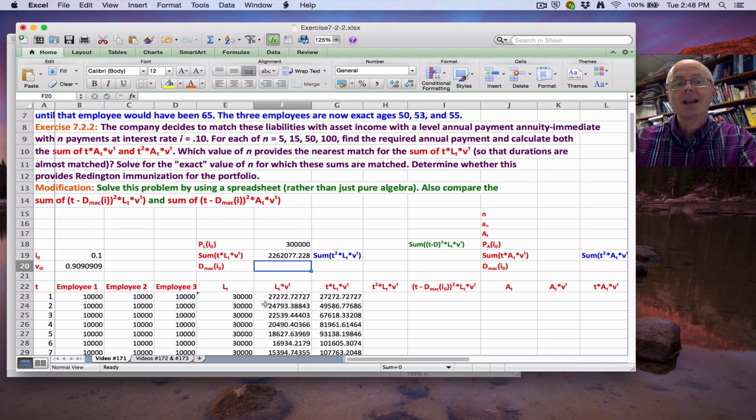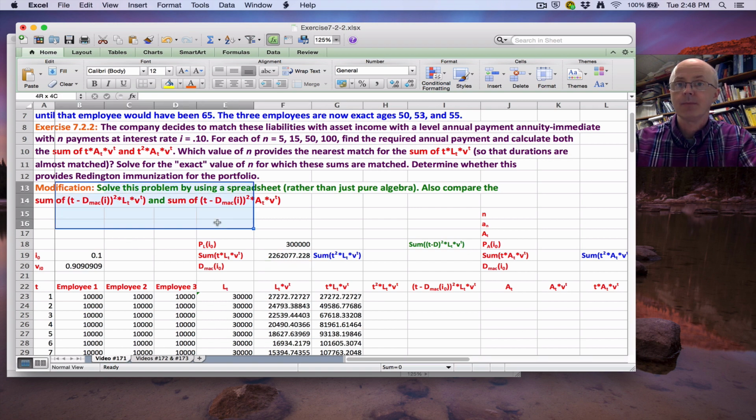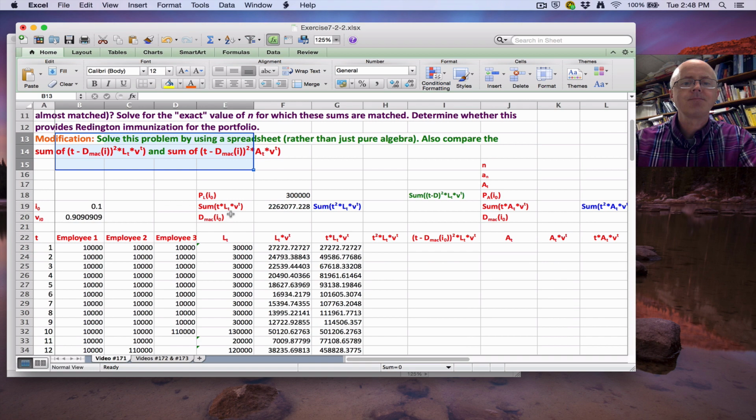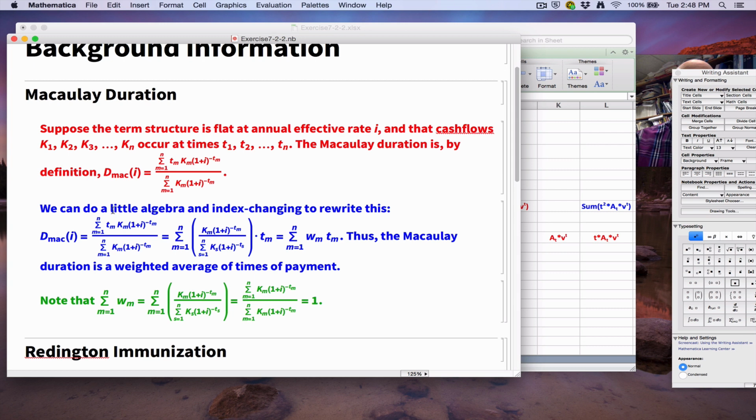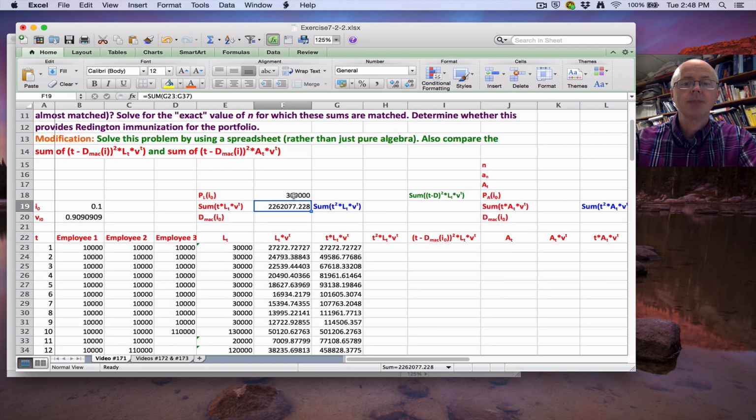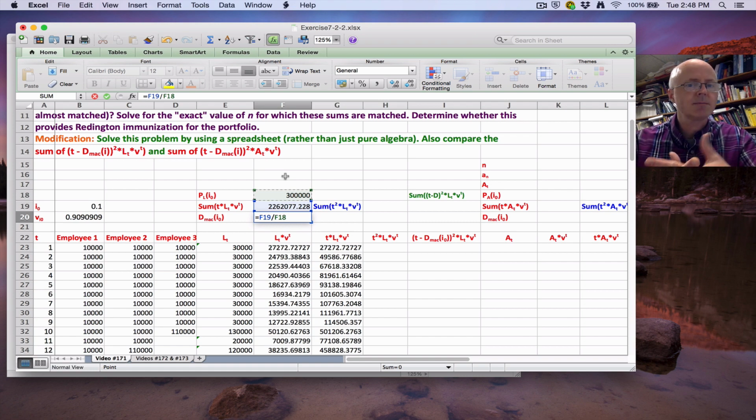What's the Macaulay duration? That's not asked, you're not asked to find that in the problem, except I'm going to need it for my modification. Let's go ahead and find that. If you think about it, based on what I have back here, Macaulay duration is this ratio here. I already have those values. The top of the ratio is this sum, the bottom is this one. So I just do the ratio, F19 divided by F18. Macaulay duration again is a weighted average of times of payments. These payments are at times 1 through 15. The answer's got to be somewhere between 1 and 15, about 7.54. All right.